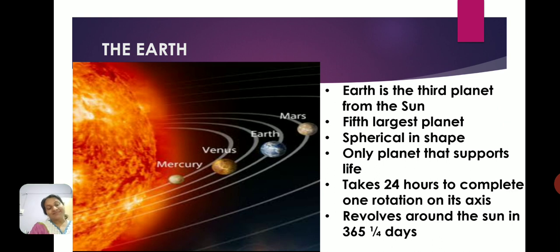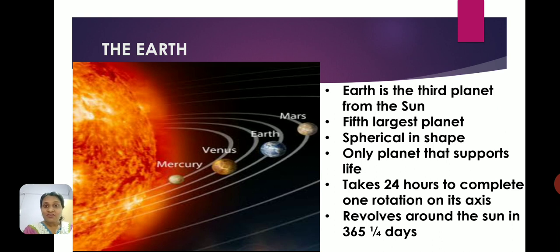What are the special aspects of the Earth which we need to remember? One, the Earth is the 3rd planet. If you look at the image, you can see that the Earth is the 3rd planet from the sun. So you have Mercury and Venus before the Earth. The shape of the Earth, we started with round shape, but now we are going to learn it as the spherical shape. It is the 5th largest planet. The Earth is the 5th largest planet.